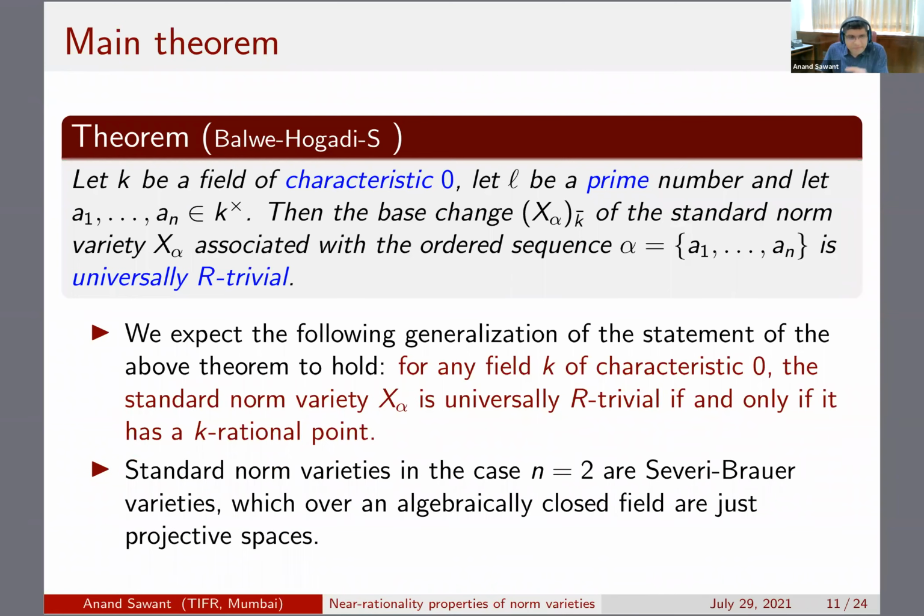Okay, so I mentioned this some time back, but in the case n equal to 2, these are just projective spaces over an algebraically closed field. So rationality is clear. Of course, the construction of these standard norm varieties gives us a clear approach regarding how to go about it. So the proof is going to be obviously by induction.